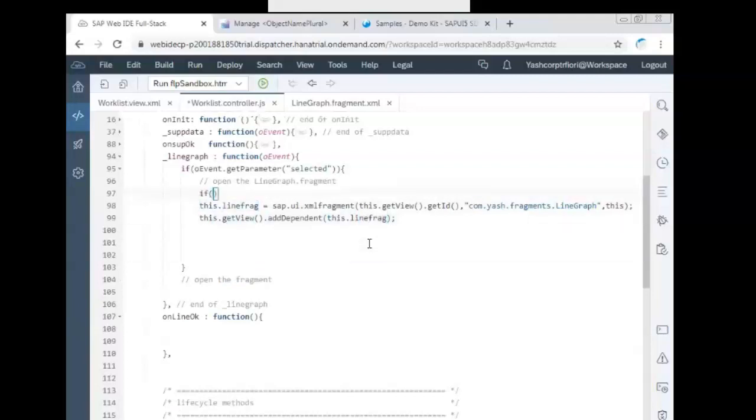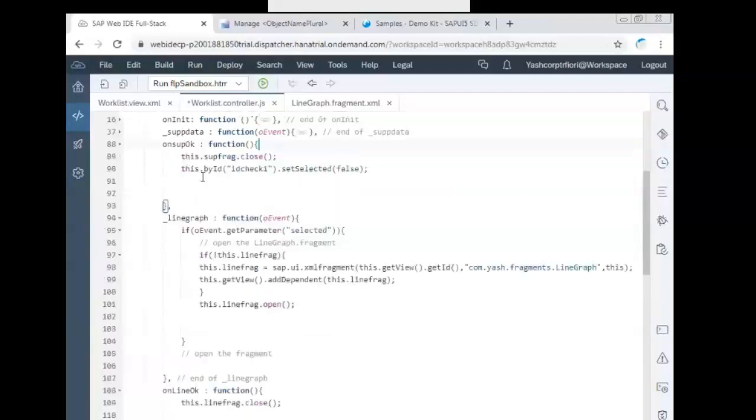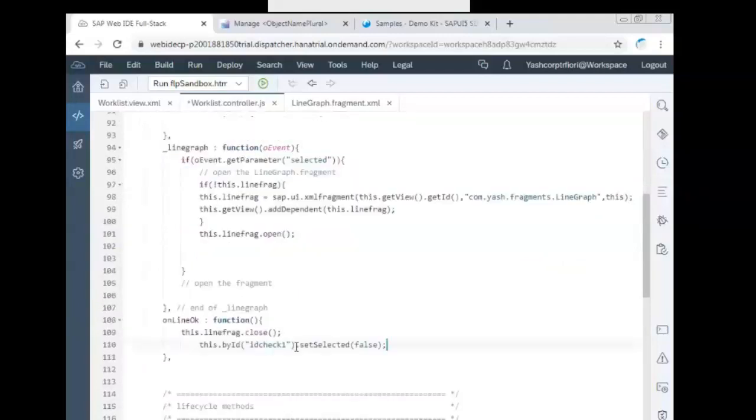So check if the object is created. Not created, then create it. If created, open it. Then close it. Checkbox is there now. Very check two, I think. No?